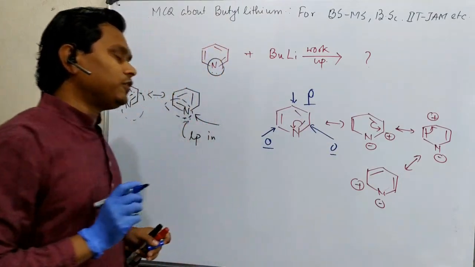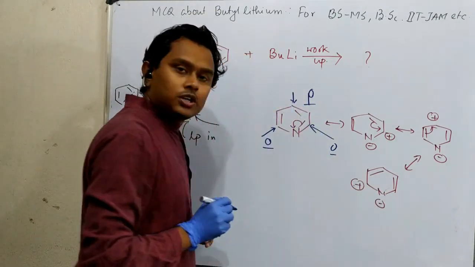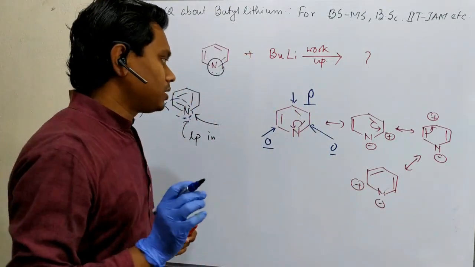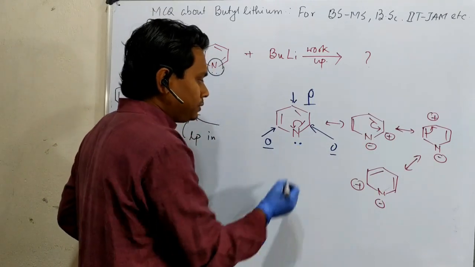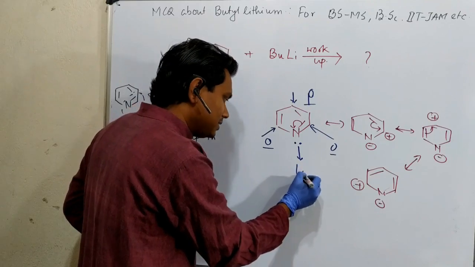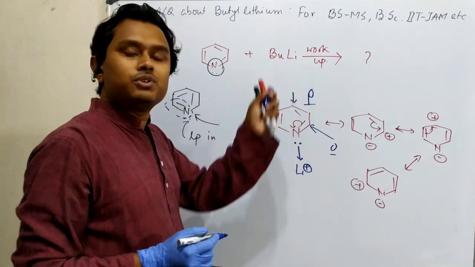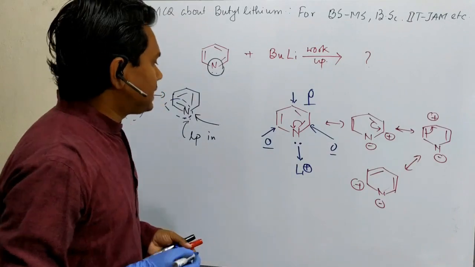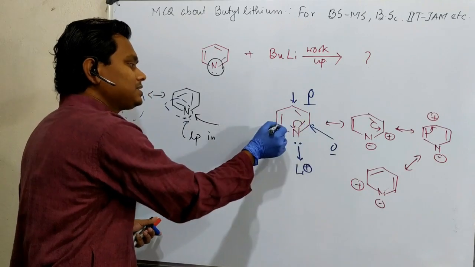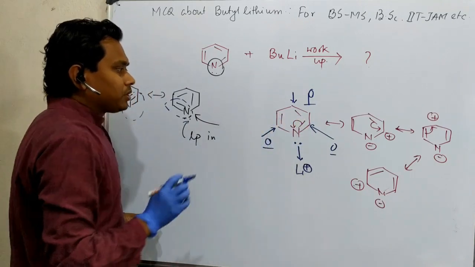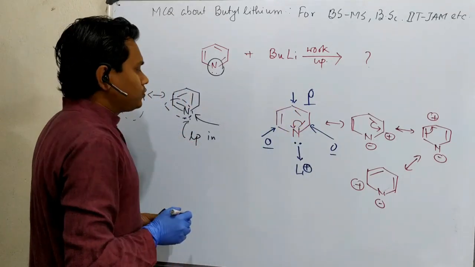So any nucleophilic attack is expected to happen on these positions because they are electron deficient. Point number 1. Fine. And second, you may consider that there is a nitrogen lone pair which can coordinate to the lithium plus and stabilize the electron deficiency of butyl lithium. Second, we understood that attack is expected to happen at this or this, both possible here and here. But question, where will the attack occur?